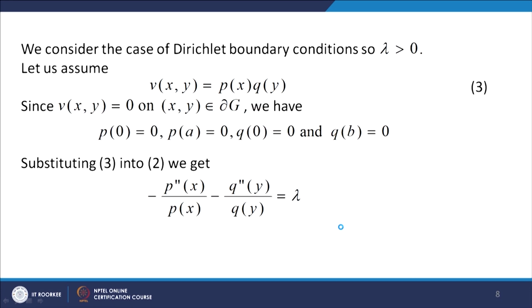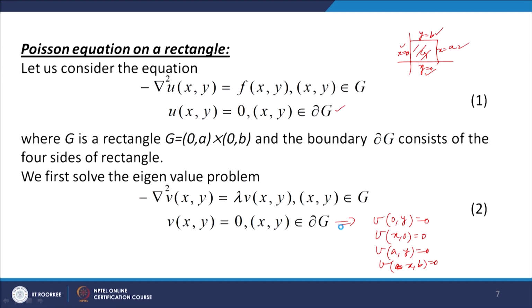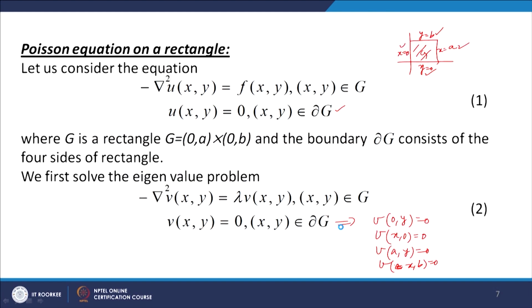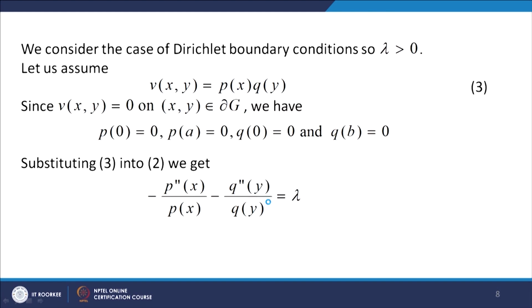Now we consider the Dirichlet boundary condition. In the case of Dirichlet boundary conditions, this lambda is strictly positive. Now let us find the solution of this equation. Let us put v(x,y) equal to p(x) into q(y), a function of x into a function only of y.